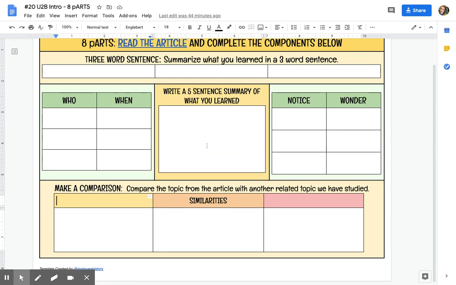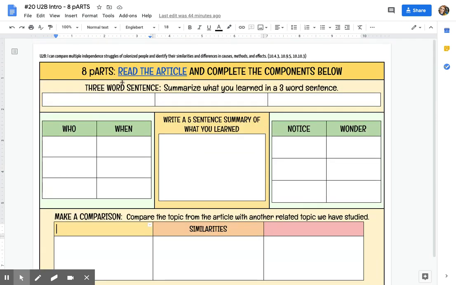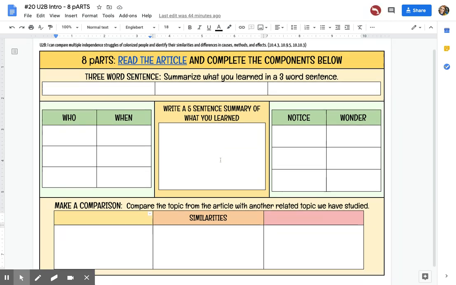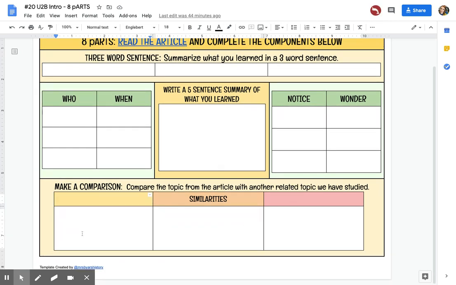So that is how you complete an 8 parts. So as you go through, again, make sure you're identifying who and when, and from the reading, things that you find interesting, questions that you have, creating a 5-sentence summary, and then talking about those similarities and differences between the topic of the article and a topic of your choice.